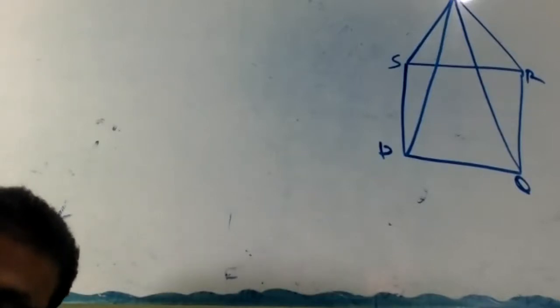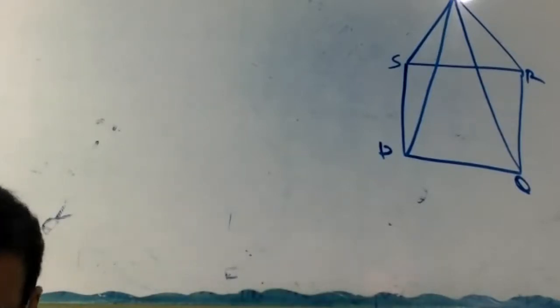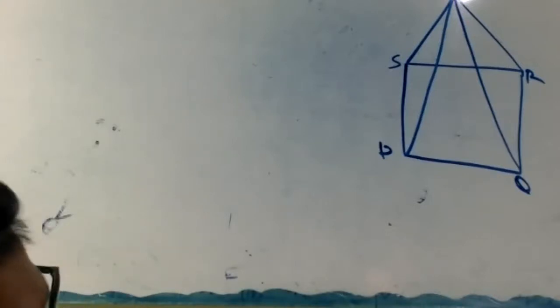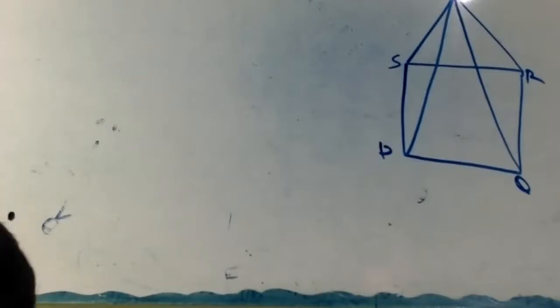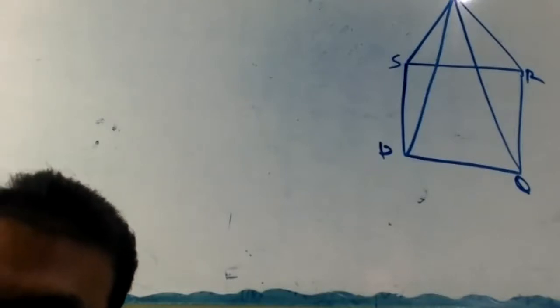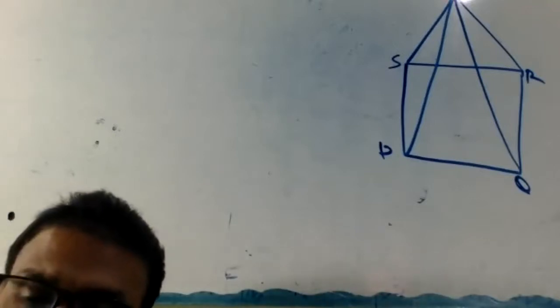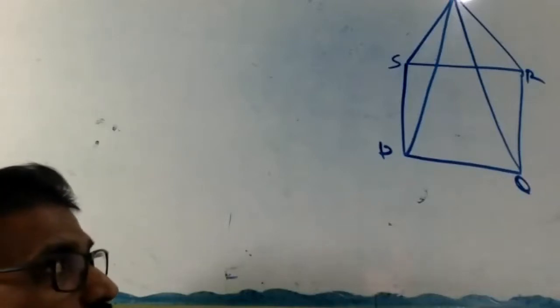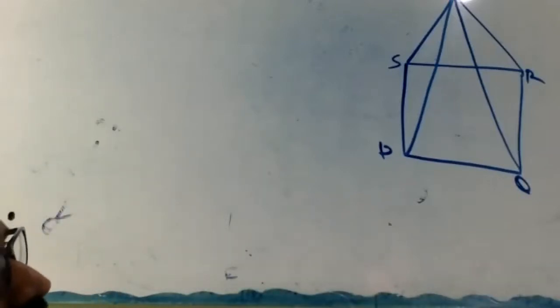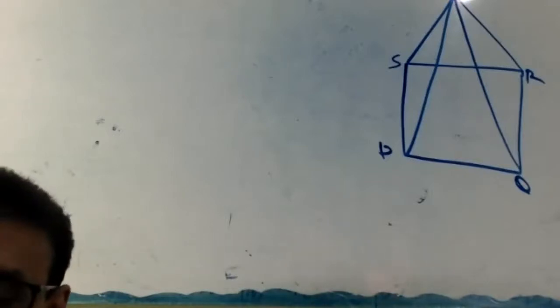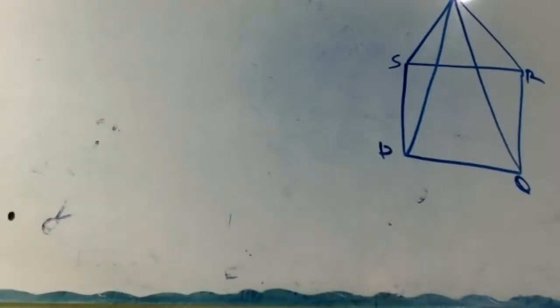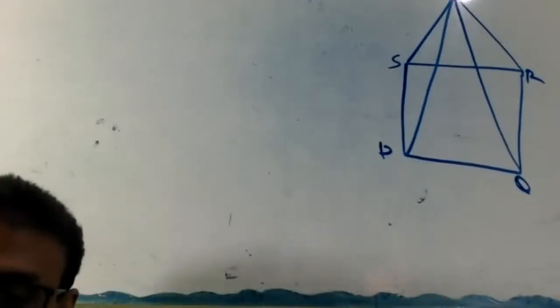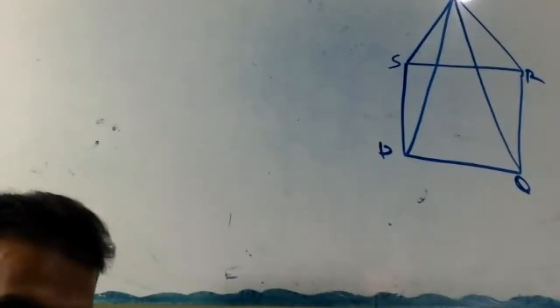Okay. You try. If not getting, I'll show. You got the question. Understood now? PQRS is a square. TSR is an equilateral triangle. Show that TP equal to TQ. First we finish the first question. Finish the first, then you are sure TQR equal to 15 degree. Don't try all together. We cannot directly find out the second one. If you know the first one, only then can you do the second one.